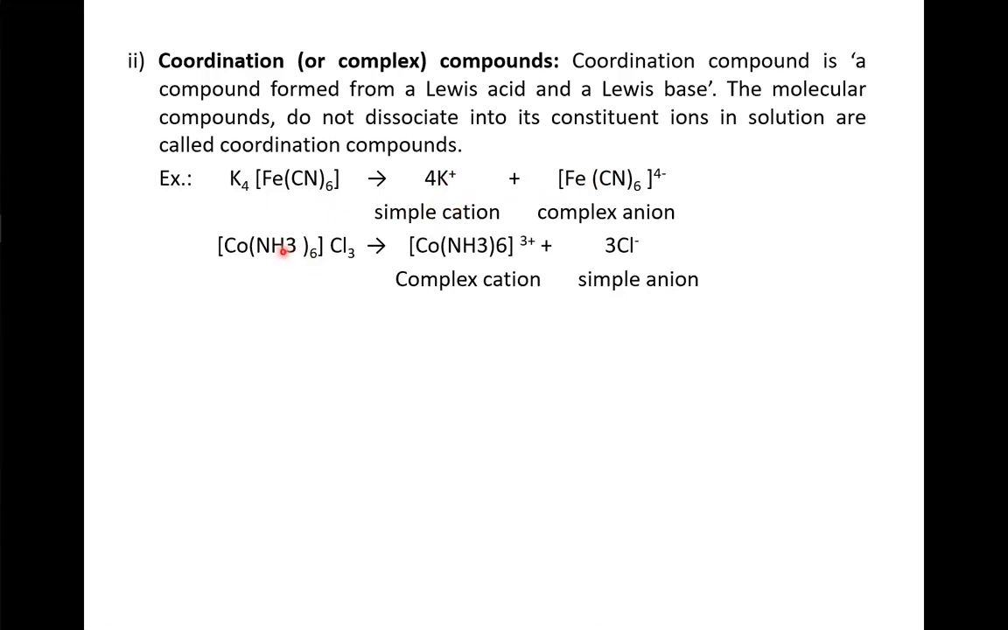Consider the next example, [Co(NH3)6]Cl3. This gives the complex cation [Co(NH3)6]3+ and 3Cl- simple anions. So this complex cation retains its identity as a complex ion. Therefore, the complex ion does not dissociate due to the strong covalent bond present between the metal ions and the anions or the neutral molecules.